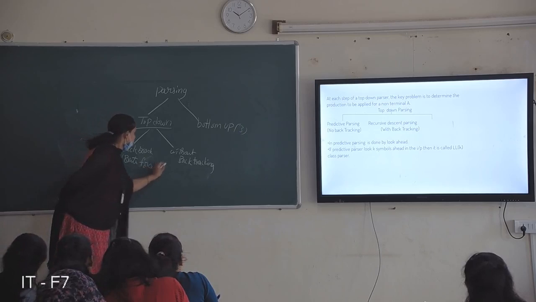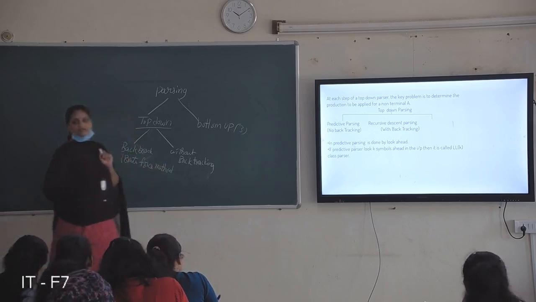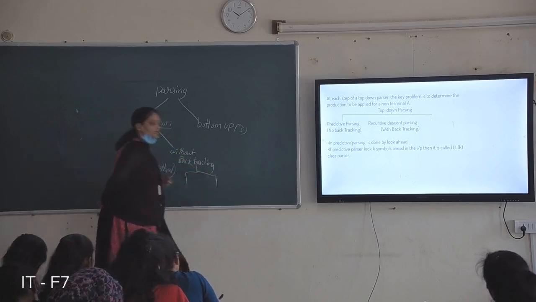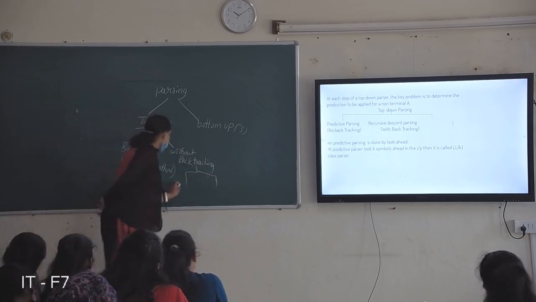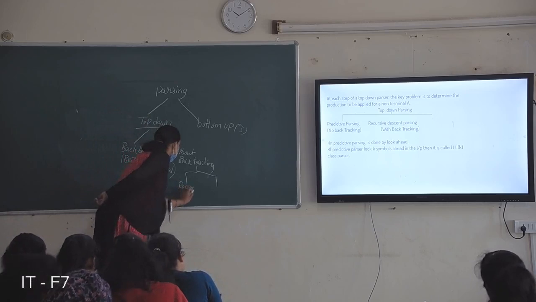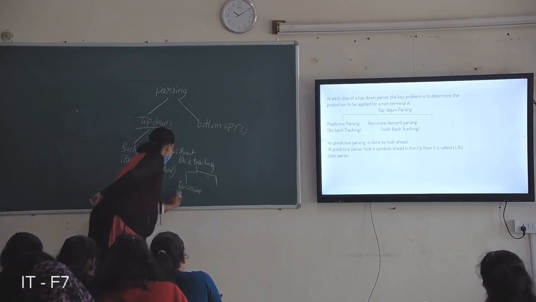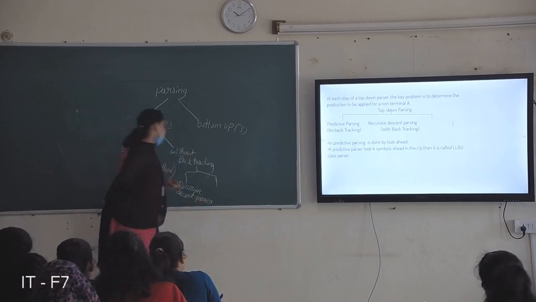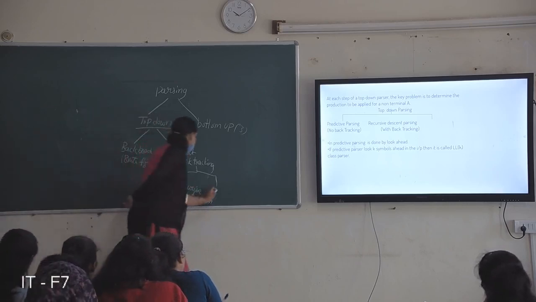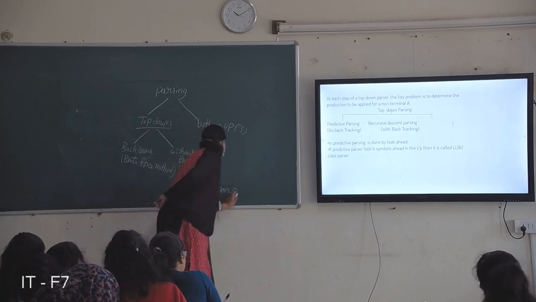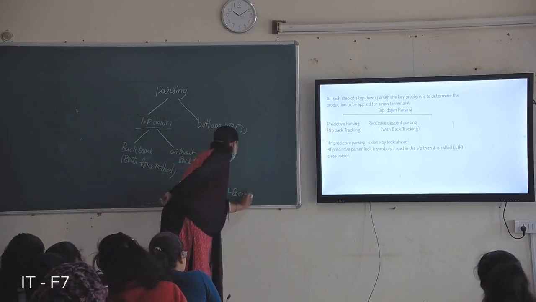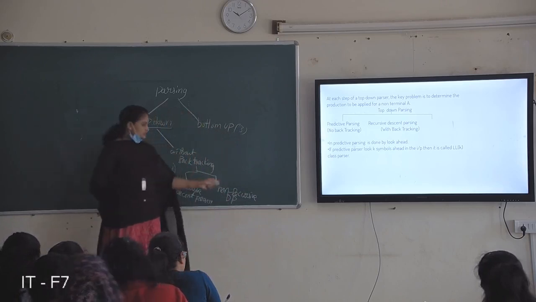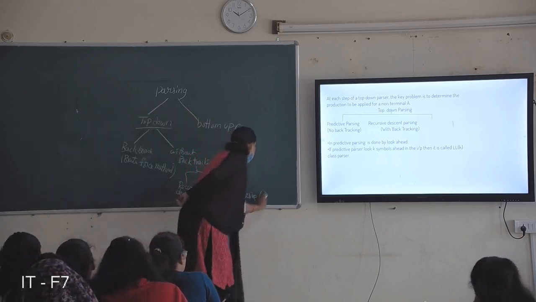The brute force method is a backtracking method to derive a string from the starting symbol. And without backtracking is again of two types: recursive descent parser and non-recursive descent parser, which is also called predictive parser.